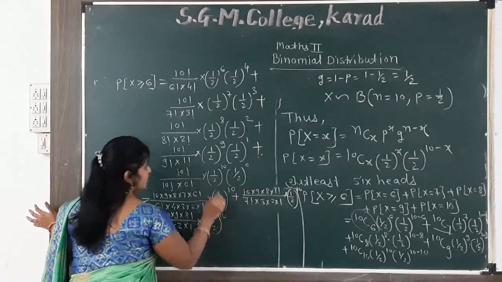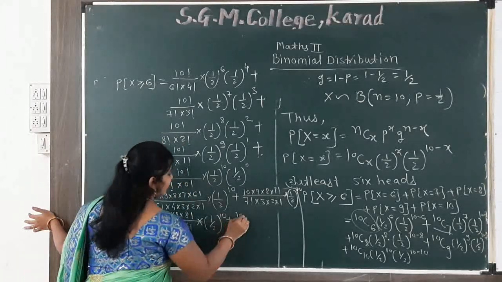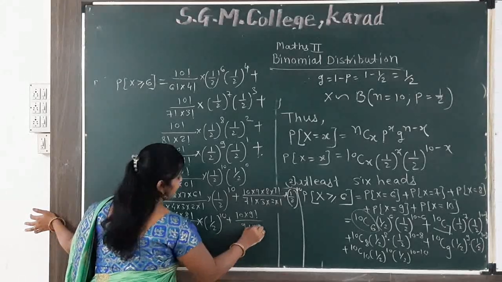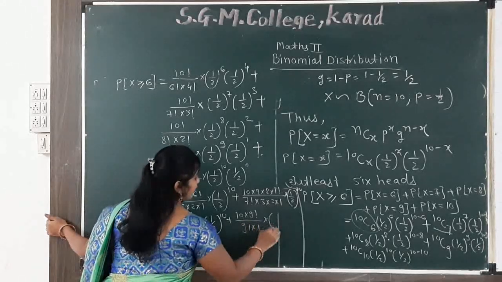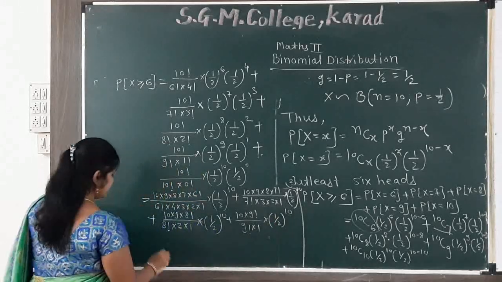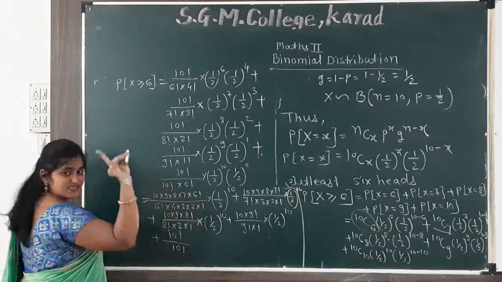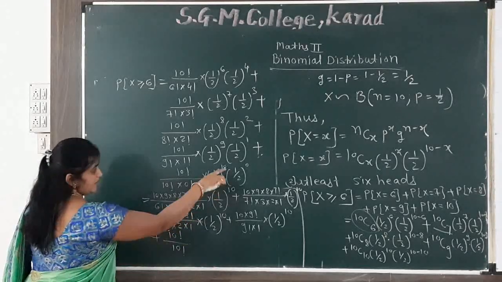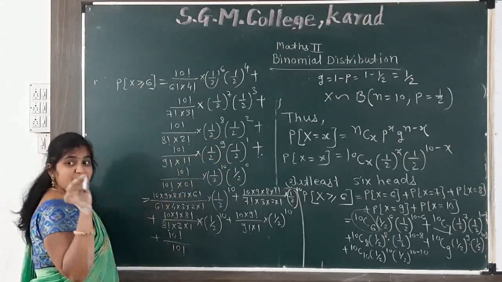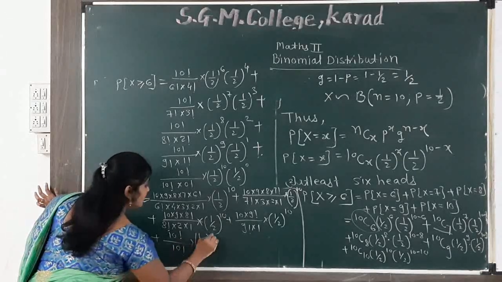Same concept, base are same, addition of power, plus 10 factorial multiply 9 factorial divided by 9 factorial multiply 1, multiply (1/2)^10, plus 10 factorial upon 10 factorial 0 factorial is 1, raised to the power 10, (1/2)^0. Any number raised to the power 0 we get a 1, so multiply here (1/2)^10.